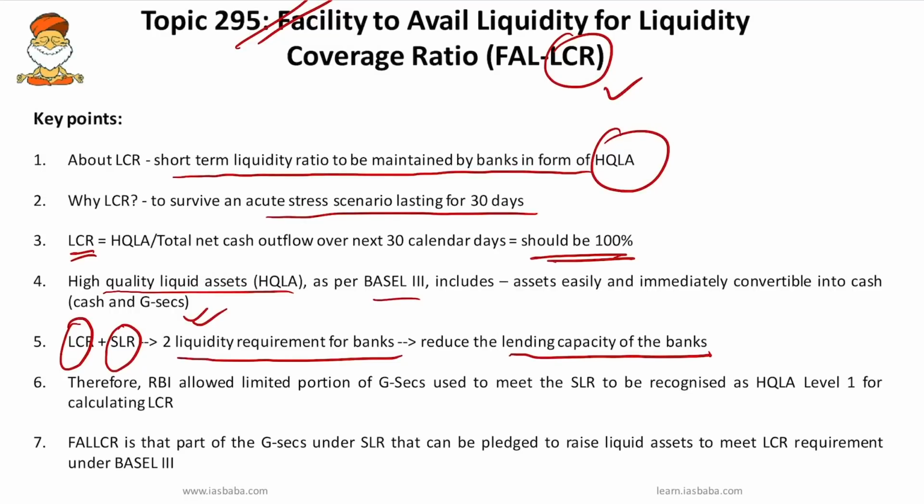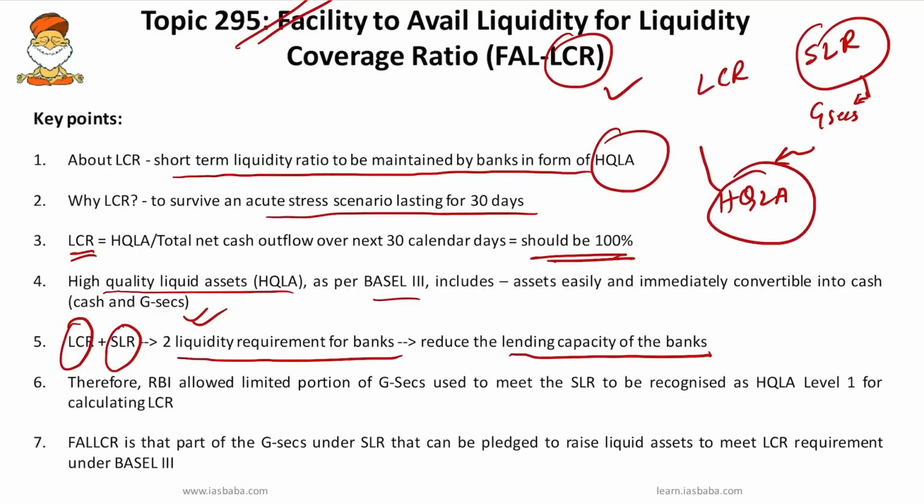So you have to remember two things: we have LCR and we have SLR. Banks were required to maintain both liquidity requirements. Now RBI is telling that some part of G-Secs under SLR can be treated as high quality liquid assets, and can be used as a part of LCR.